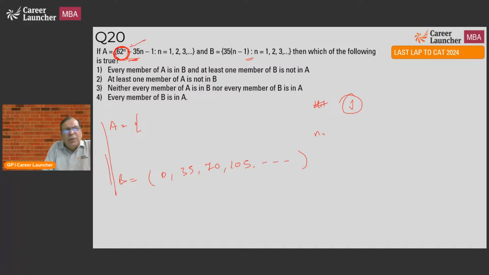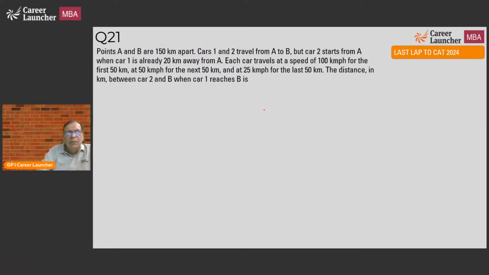I'm a little confused. I think this was slightly different. I'm not sure if this was 62 to the power n or something else, and hence I'm getting a little confused with this question. But typically, this is a jugaad question. I'll write down values of A and B and C. I can do something about it. If I can't, I'll leave. But I'll go through the choices, and if I can eliminate any choice, I'll get the answer from there.